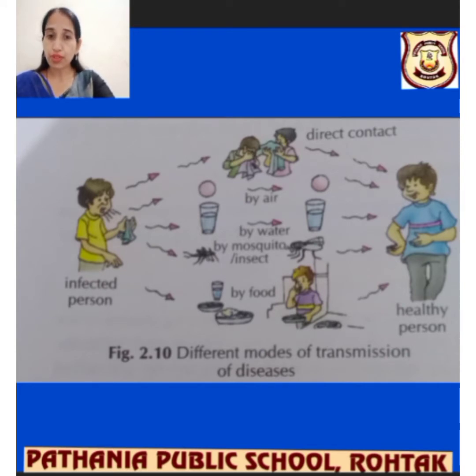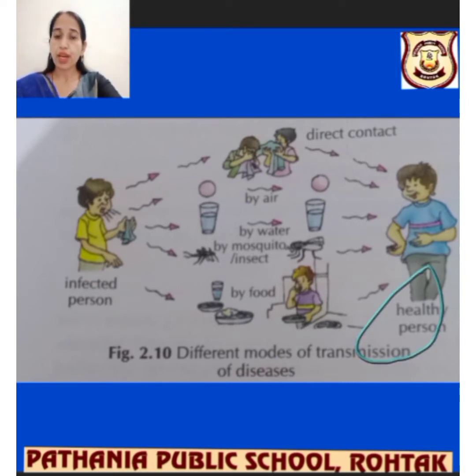An infected person can directly come in contact with another person. If sneezing appears, as I told you in the example, the moisture that comes out of our mouth can spread the disease. Taking water or food from the same infected person can also harm a healthy person.